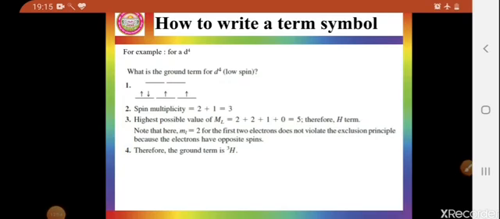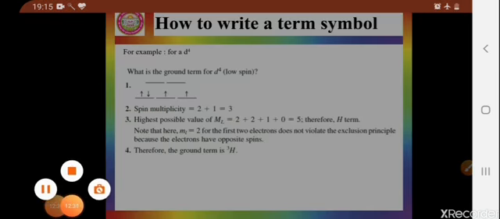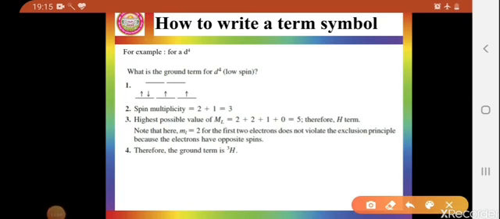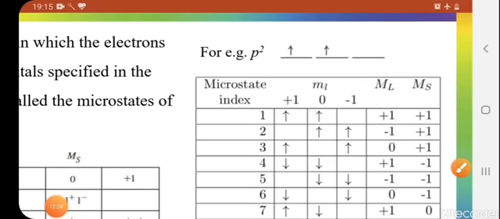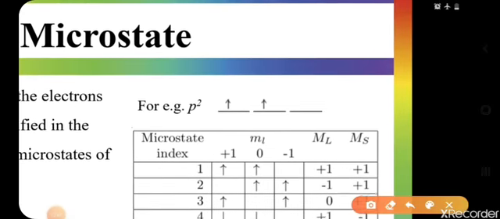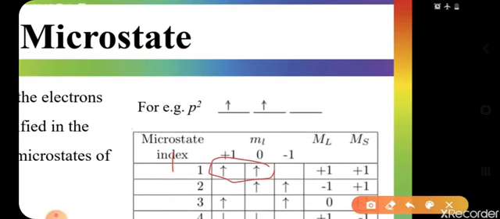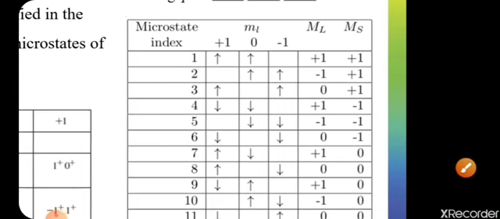These are the ground terms, but when we arrange the electrons in other possible configurations, then we generate the excited term symbols. For example, in the case of p2 configuration, the ground term symbol is what? 2 unpaired electrons, so 3 will be the spin multiplicity, the value of L will be 1, so 3P will be the ground term symbol. But for others, it will not be 3P.